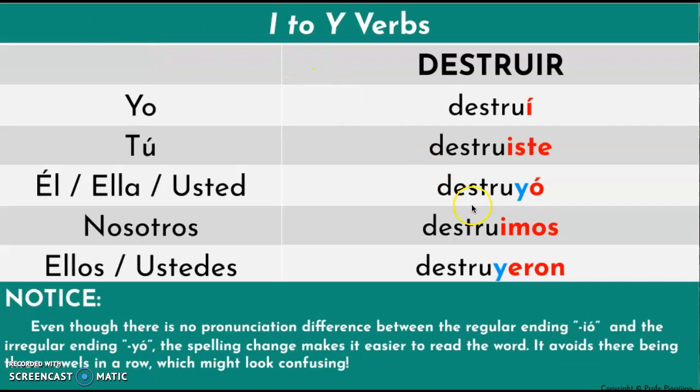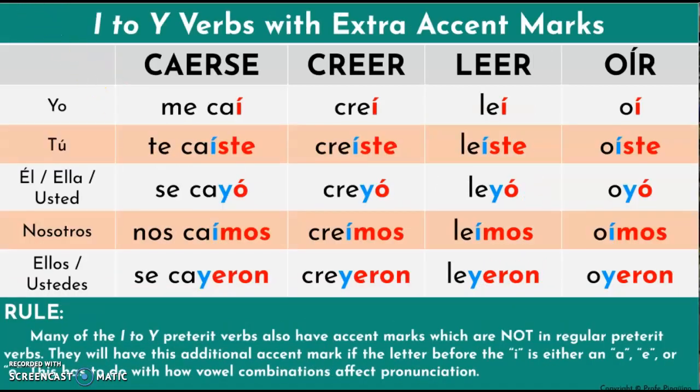The reason the I changes into a Y is to avoid having 3 vowels in one word together. Many of the I to Y preterite verbs also have accent marks which are not in regular preterite verbs. They will have this additional accent mark if the letter before the I is either an A, E, or O. This has to do with how vowel combinations affect pronunciation.